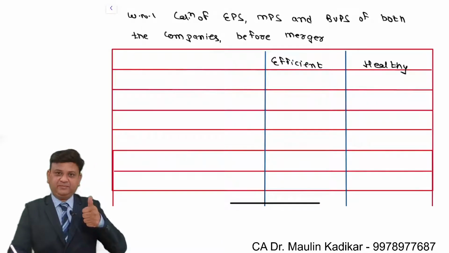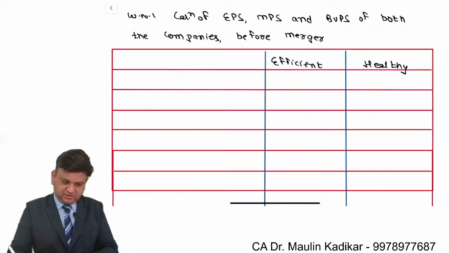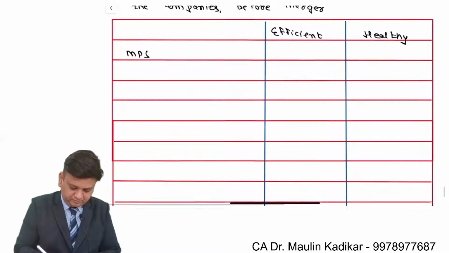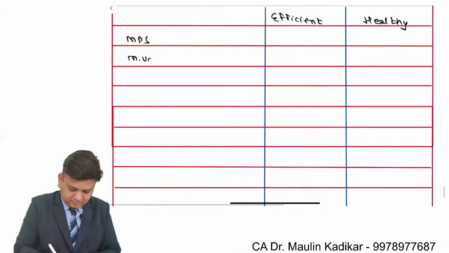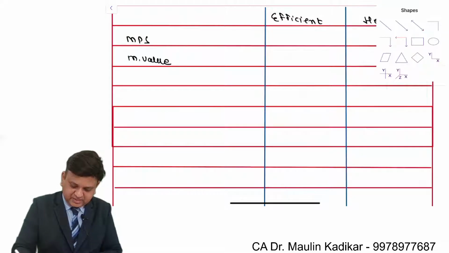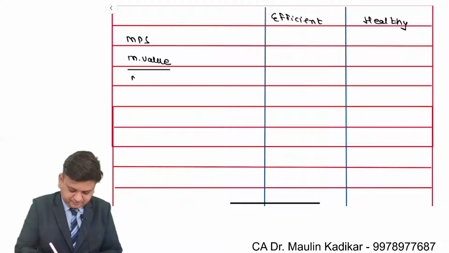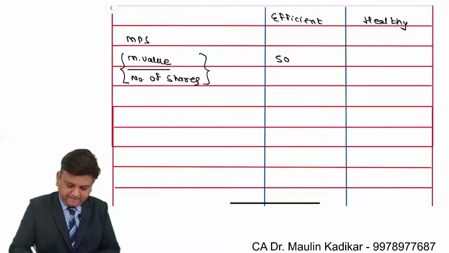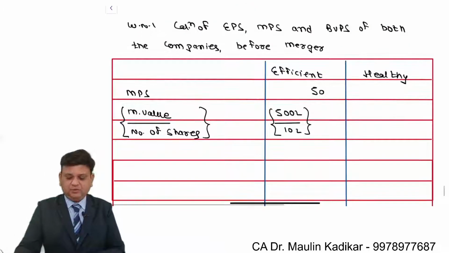We have been provided with the market value and number of shares. So that will give us market price per share. It is market value divided by number of shares. For Efficient Limited, it is 500 lakhs divided by 10 lakhs. That comes to 50 rupees per share.